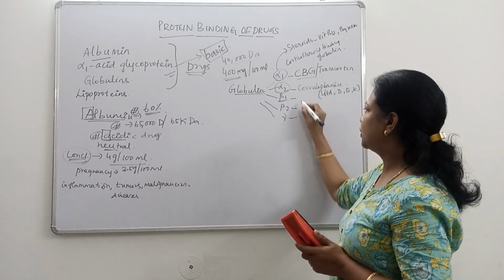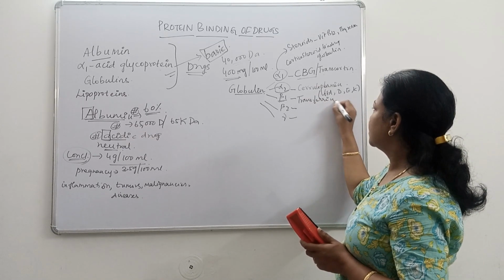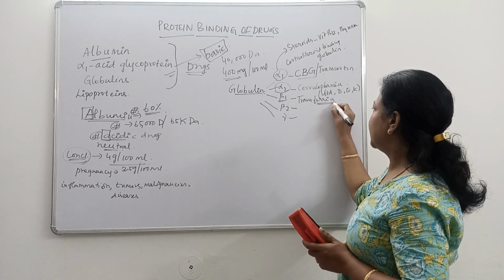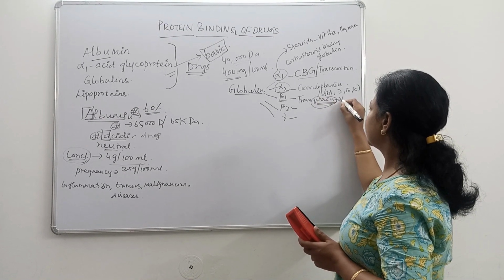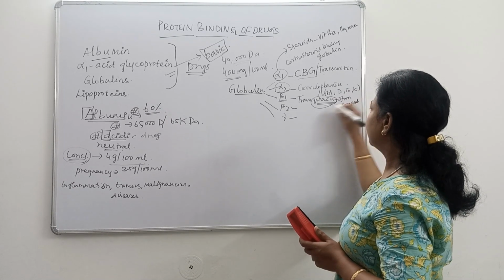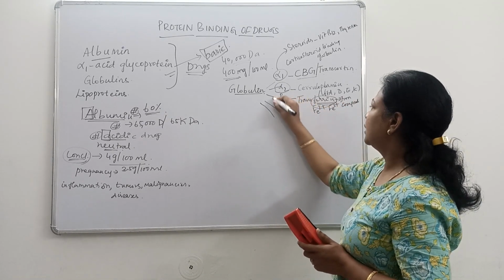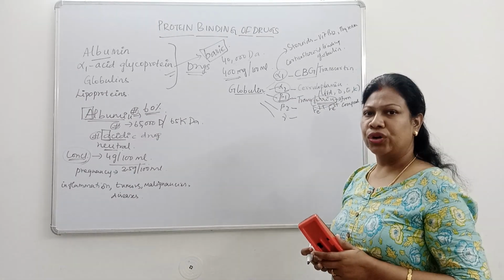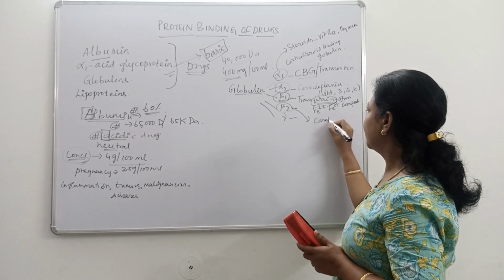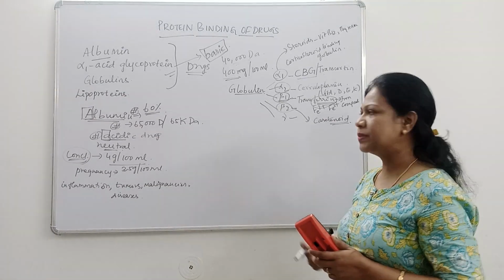Now what about the beta 2? Beta 2 is also known as transferrin type of plasma protein. As the name indicates, ferrin, it binds iron compounds, that is ferrous or ferric compounds, which bind with this beta 1 type of globulin. Now this beta 2 is responsible for binding of carotenoids. Carotenoid type of drugs will bind with this beta 2.